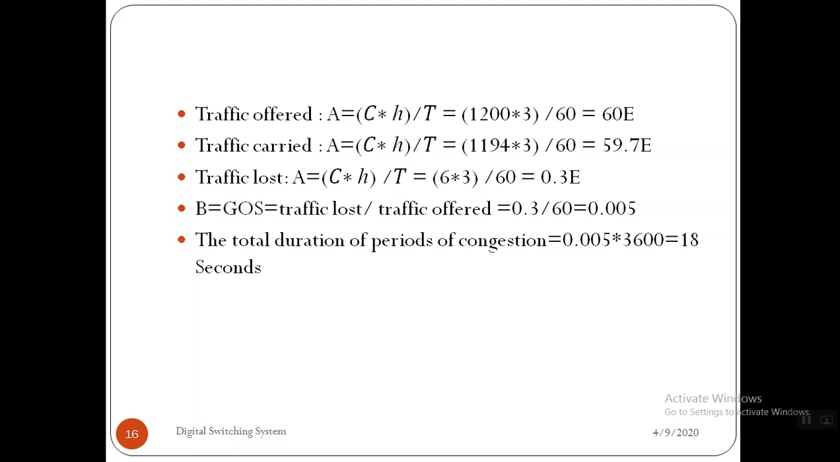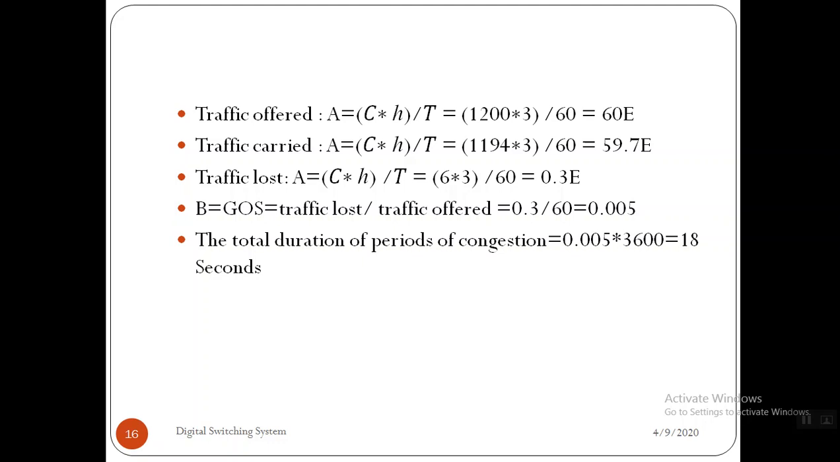The fourth one, grade of service. We already defined that grade of service is nothing but the ratio of traffic lost to traffic offered. What is the traffic lost here? 0.3 Erlang. And what is the traffic offered? 60 Erlang. So 0.3 divided by 60 is 0.005. It doesn't have any unit. So the grade of service of this system is 0.005.